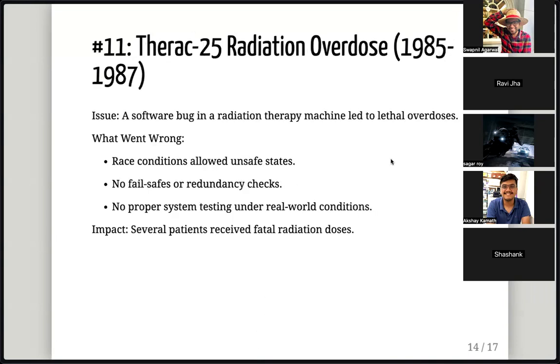And let's see the final one, which is Threat 25: radiation overdose. This happened long back, but the issue was a software bug in a radiation therapy machine led to lethal overdoses. What went wrong was there was a race condition which allowed unsafe states, and there were no fail-safes or redundancy checks, no proper system testing. And the impact was several patients received fatal radiation doses.